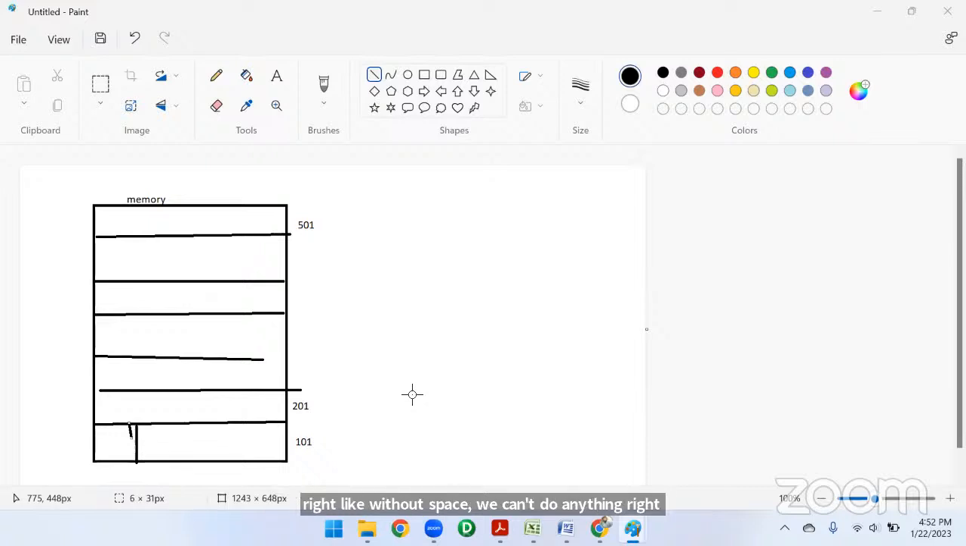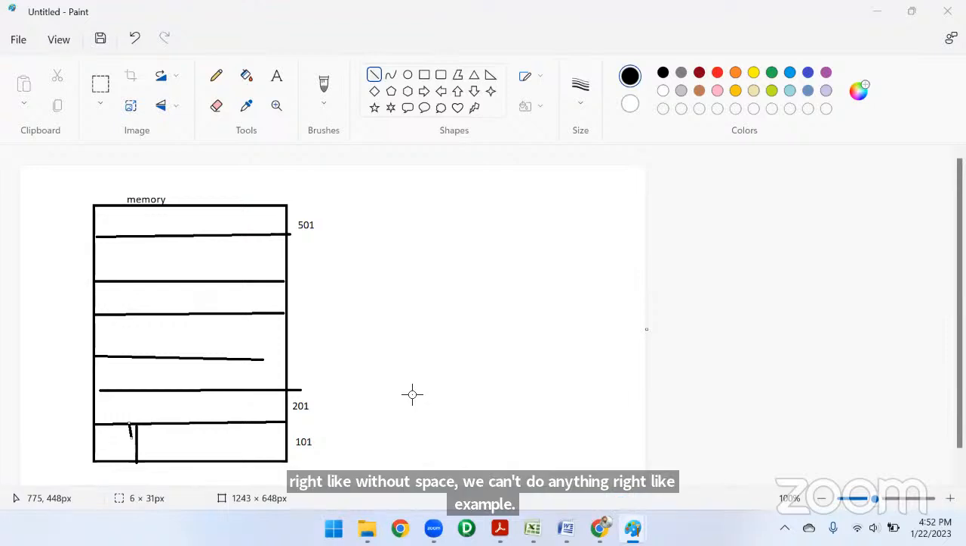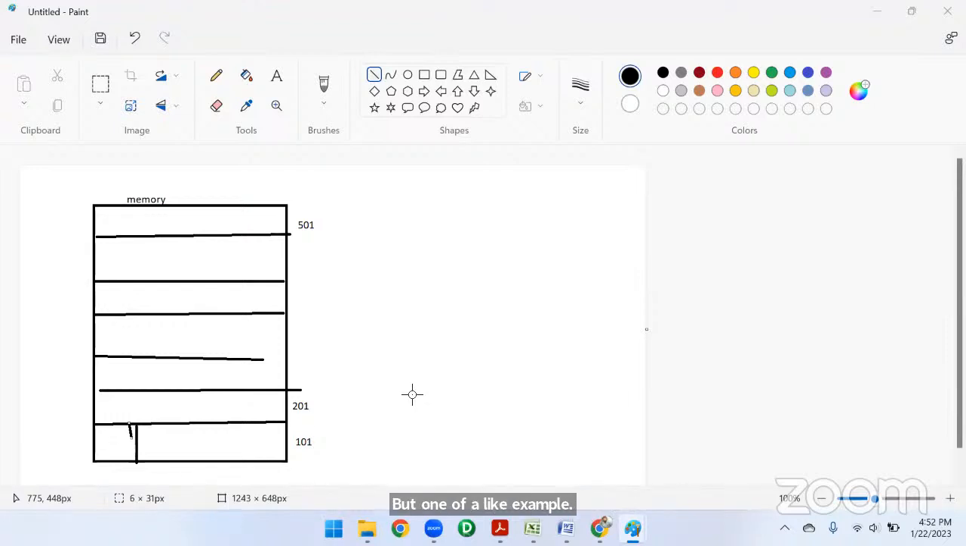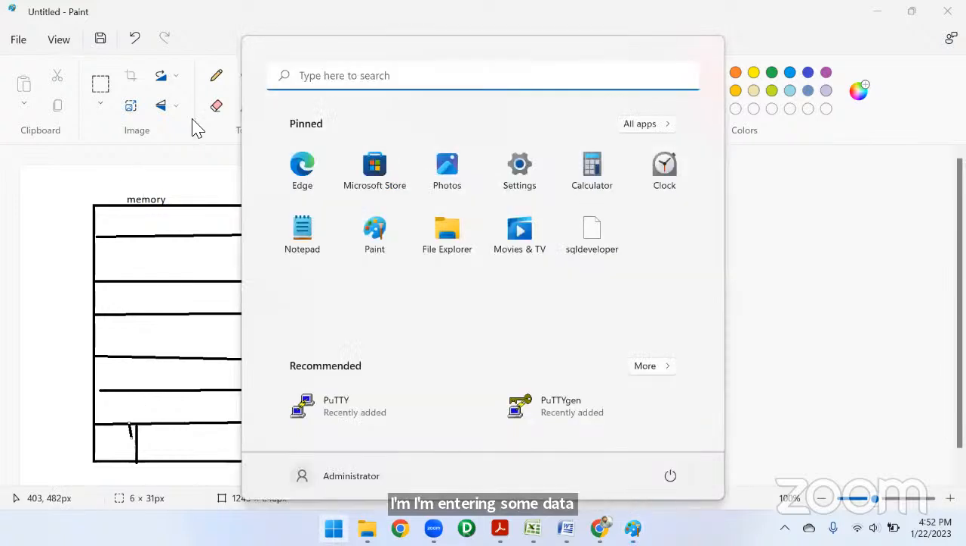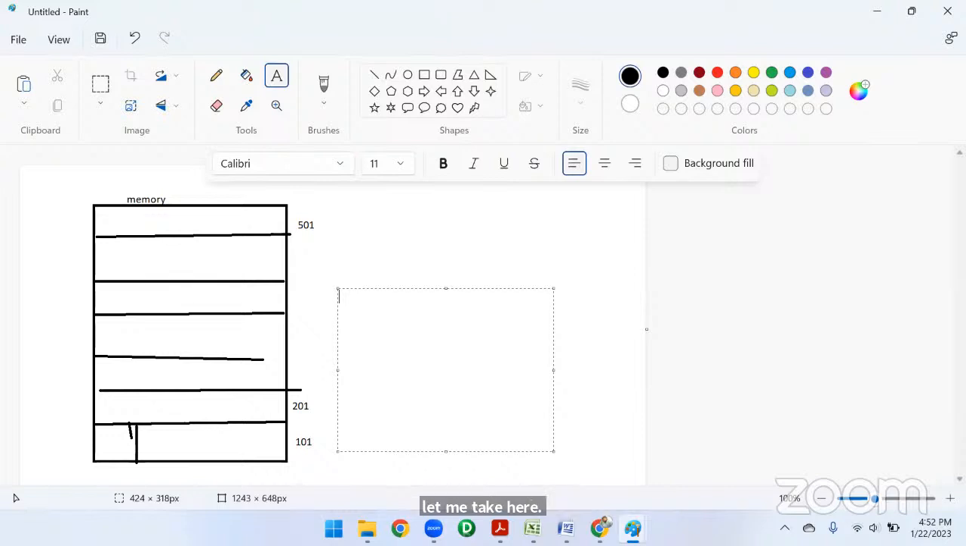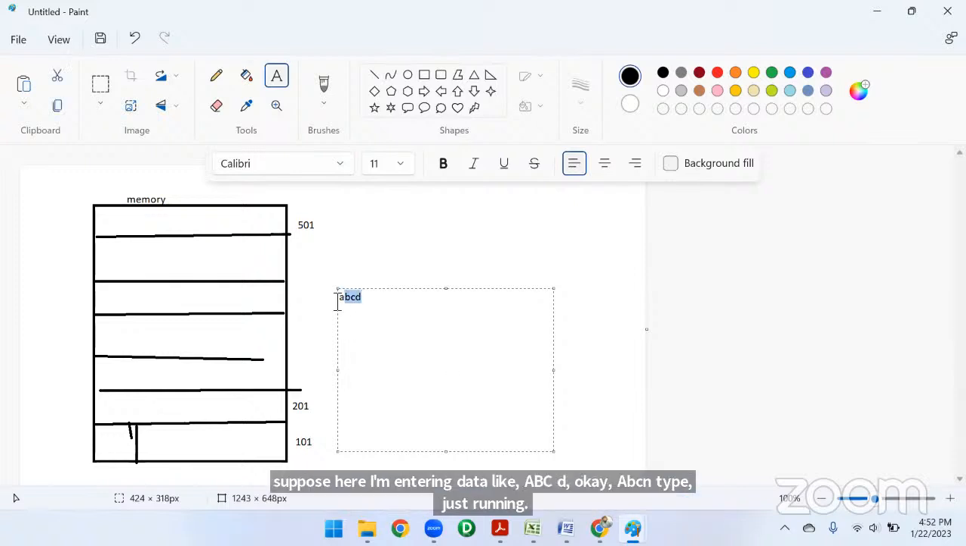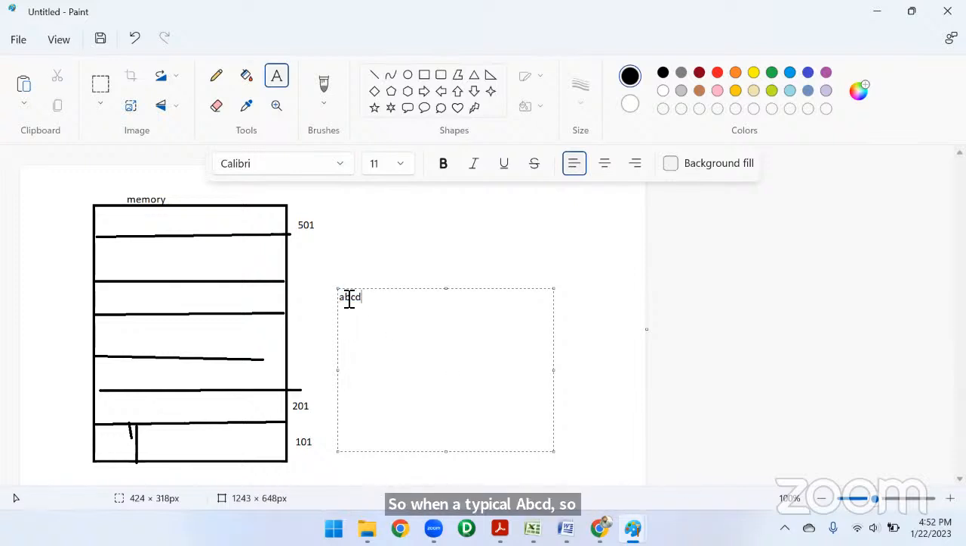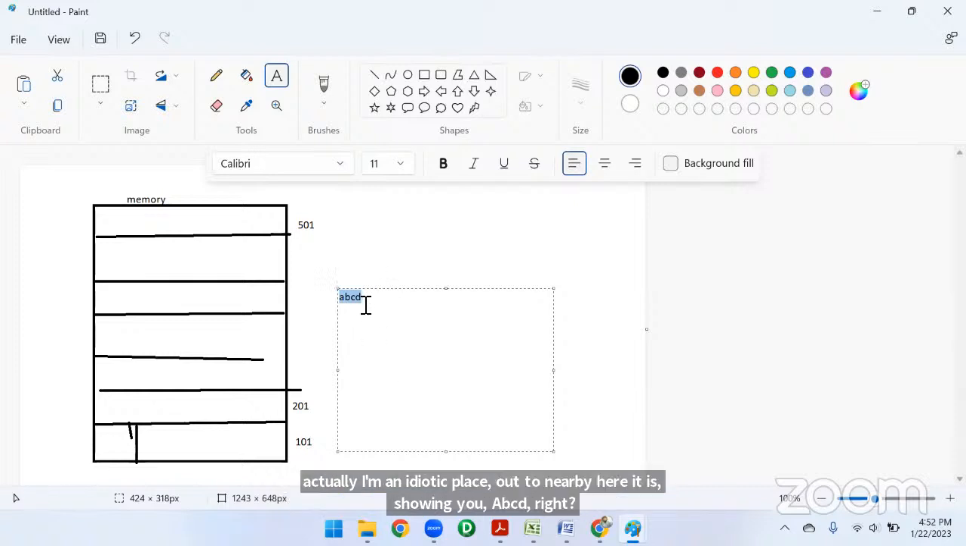For example, whatever we want to do now, suppose I'm entering some data here, ABCD, and I'm typing it. When I typed ABCD, where is it going to be stored actually? Here it is showing you ABCD, right? To show you this ABCD over here, it should be placed in some space.